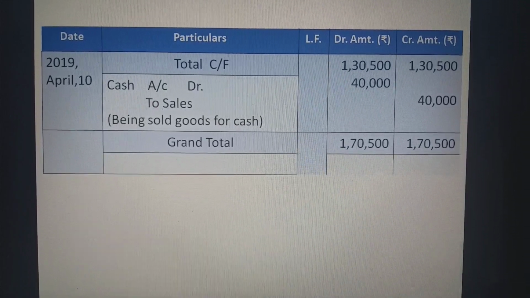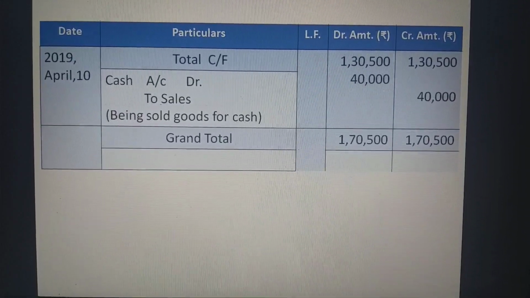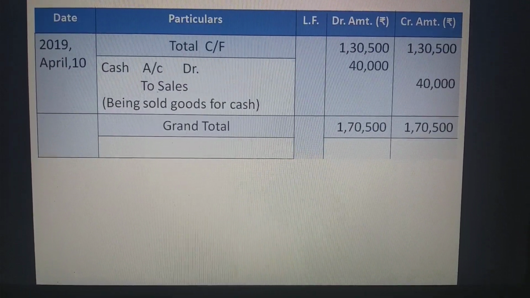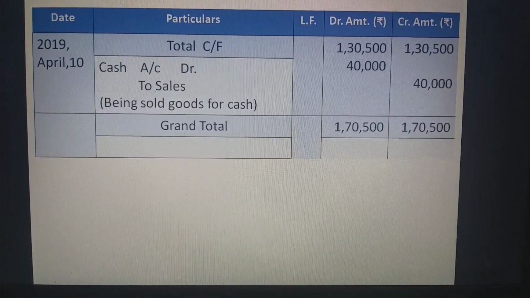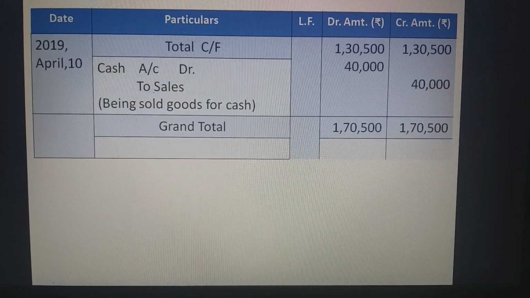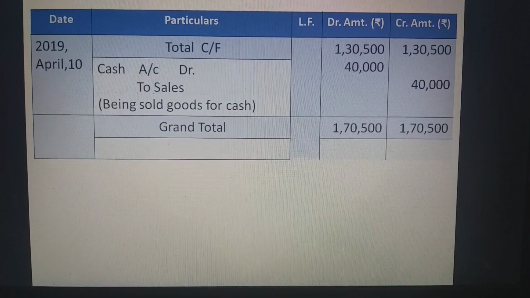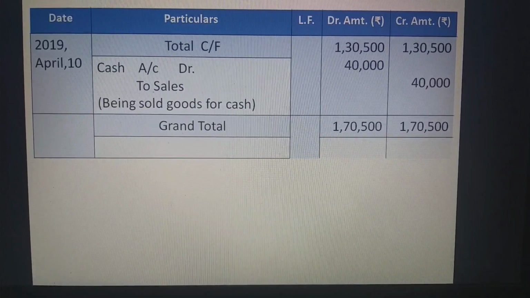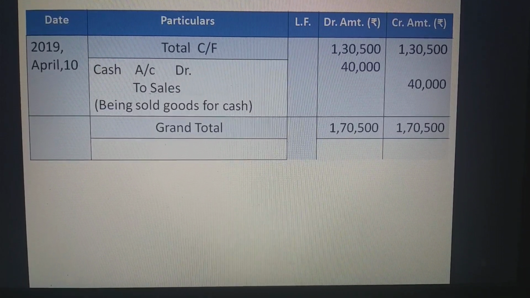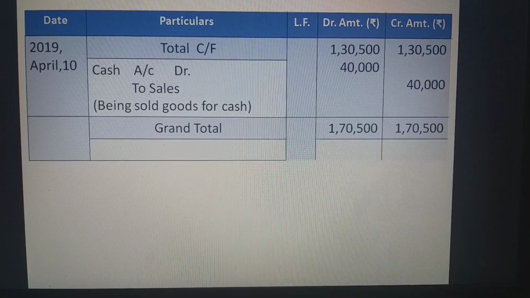At the end of the journal we have to show the grand total, that is the total of all the transactions of the journal. The total of the debit amount column and the total of the credit amount column must always be equal. If it is not equal, it indicates that we have committed some error or some mistake while recording these journal entries.